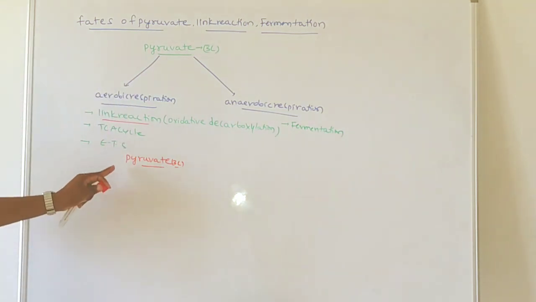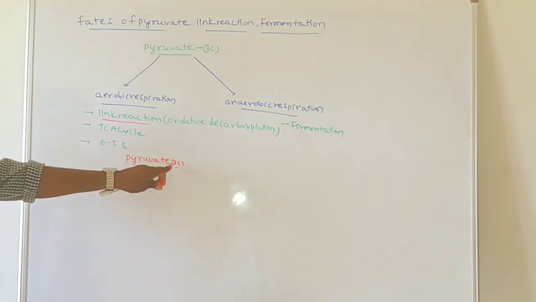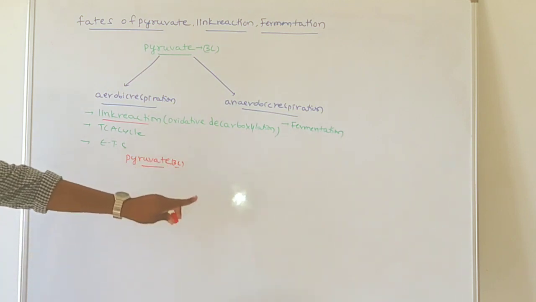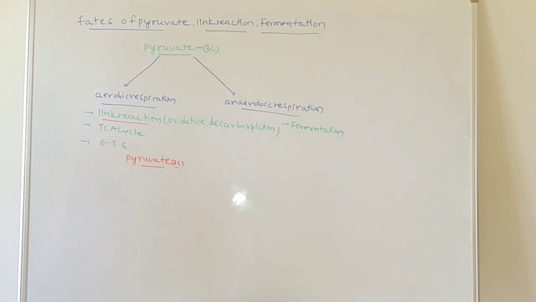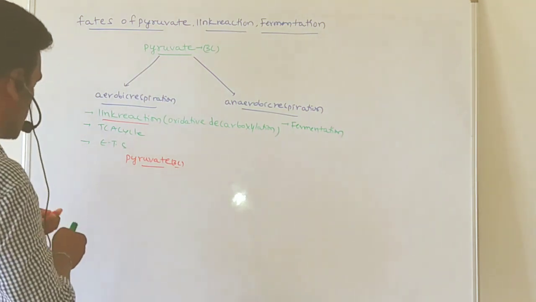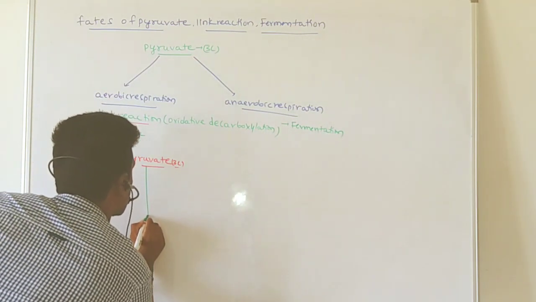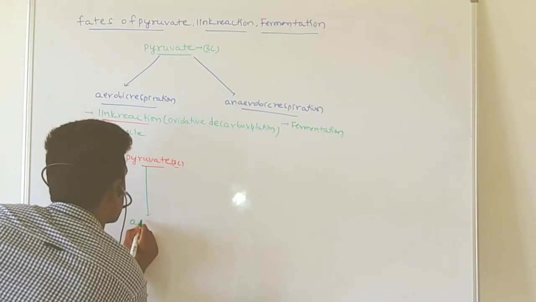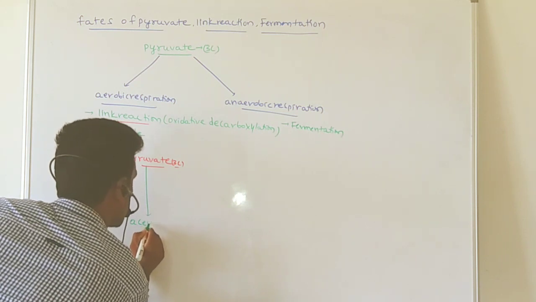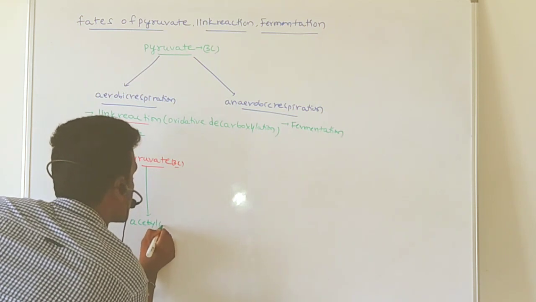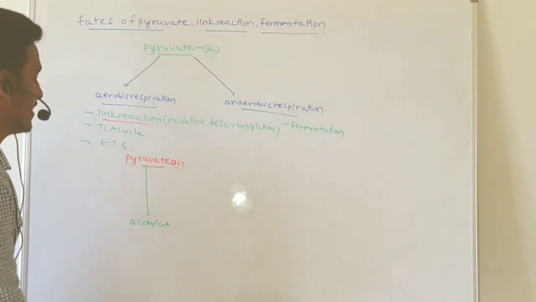So during the link reaction or oxidative decarboxylation process, the 3 carbon compound is converted into a 2 carbon compound. The pyruvate is converted into acetyl-CoA.